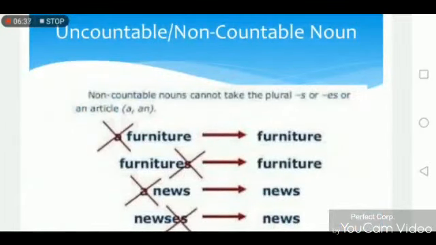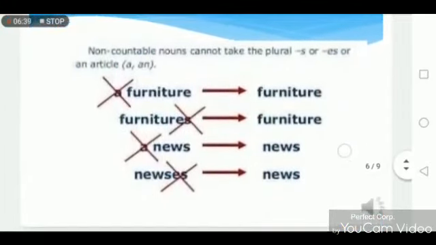Look at this example. Our furniture is strong, because furniture is an uncountable noun, so we write furniture. Furnitures is wrong because furniture is the uncountable noun. A news. News is an uncountable noun, so we can't use an article with it. And news is, because news is the uncountable noun, so we can't use s with it.